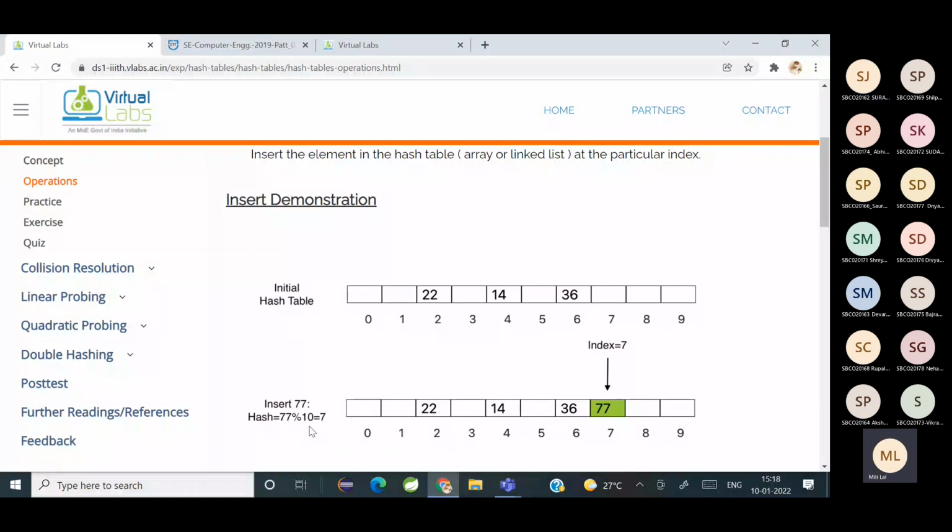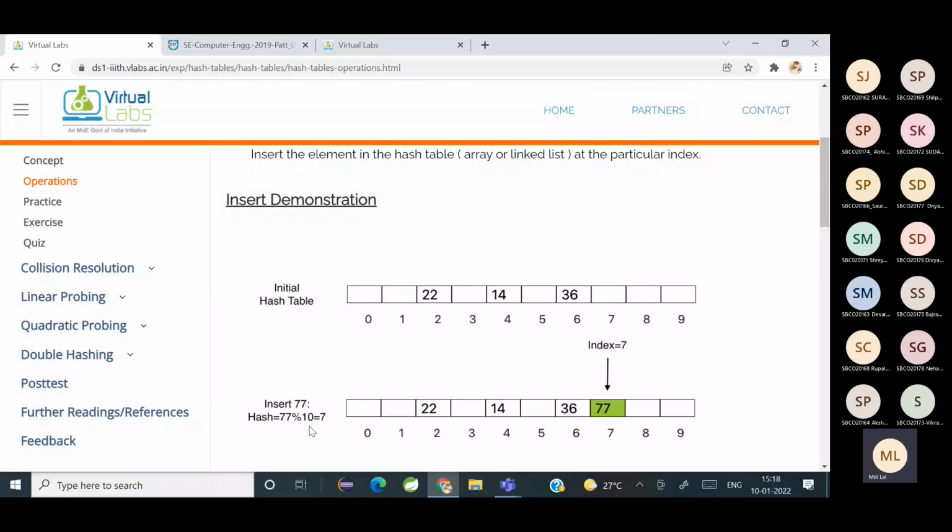Now suppose I want to find whether the element 14 is present in the table. Did you understand? Element 14. I want to search whether the element 14 is present in the table. So 14 modulo 10. What is the index? 4. Is 14 available at the fourth index? Is it there? Yes. So that's how you search an element.